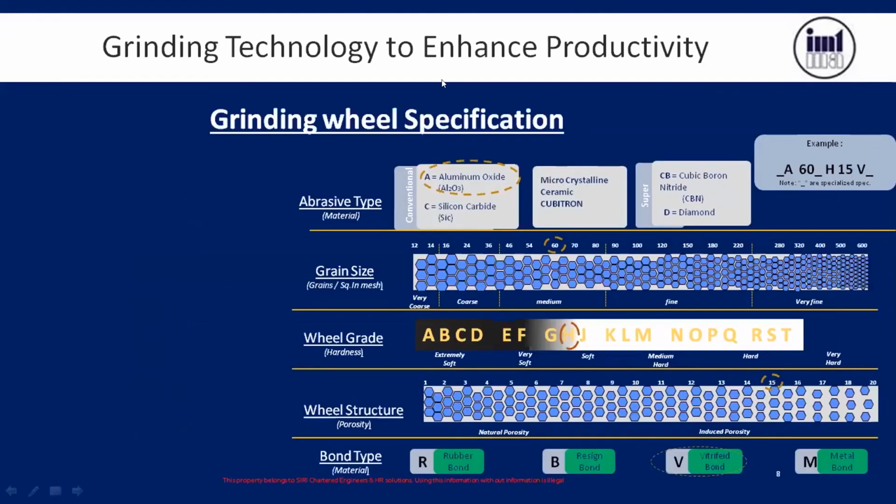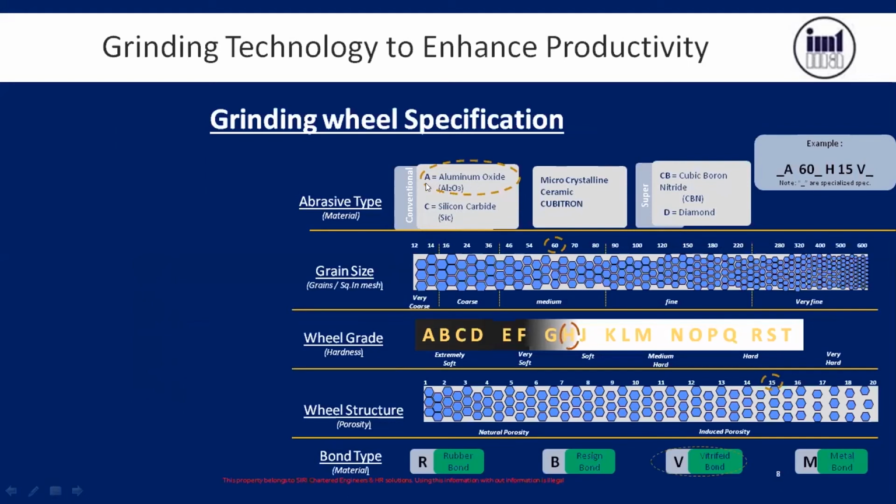See, yesterday we discussed what the abrasive types are, like aluminum oxide and silicon carbide. Madhu has explained this in detail. This is called a conventional grinding wheel. And CB means cubic boron nitride, this is the CBN wheel. And D is diamond. This is super abrasive. This is conventional abrasive. This is super abrasive. A is aluminum oxide.